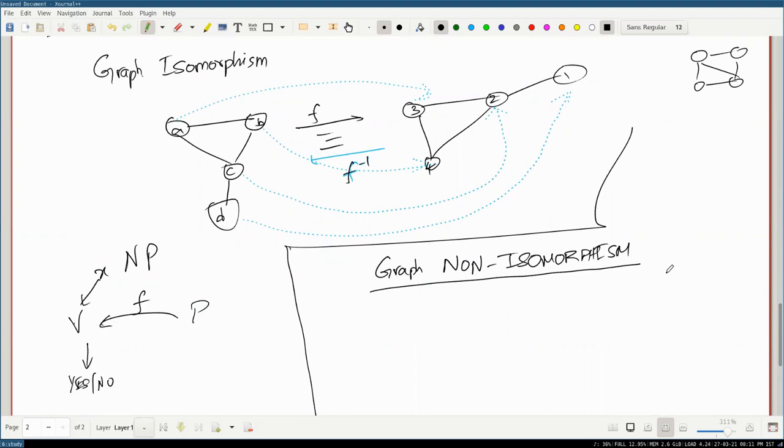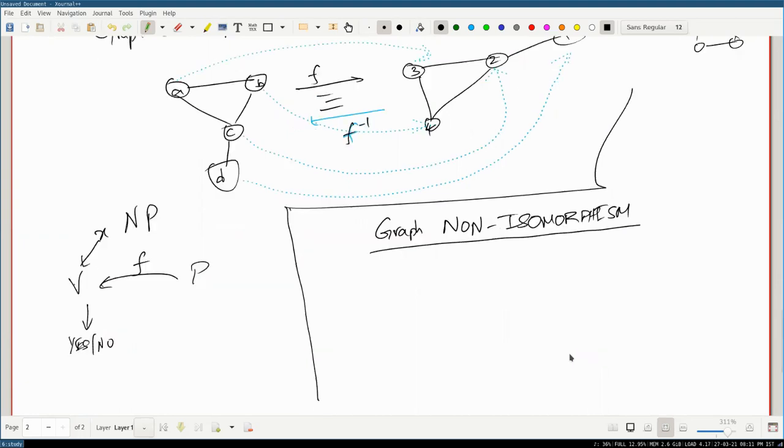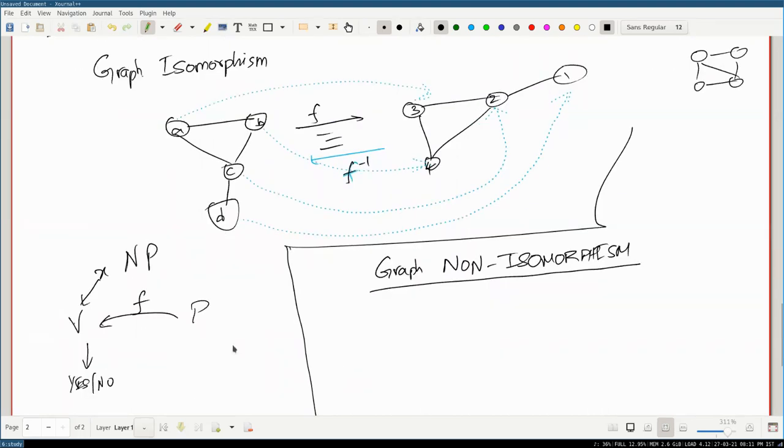Because in isomorphism, if you give one certificate, then you have the solution, and for non-isomorphism you have to prove that there is no such certificate. Right, but what is the problem with this protocol? I can just flip the output, right? What is the mistake in flipping the output in this protocol here on the left side? Giving one wrong example does not mean there does not exist a correct function.